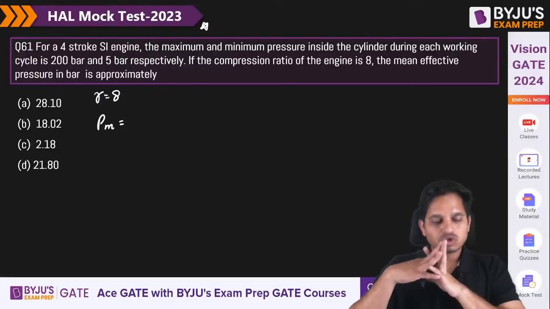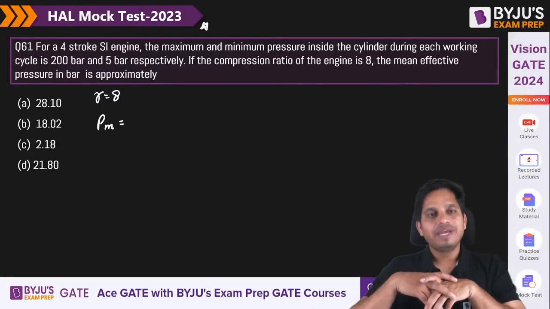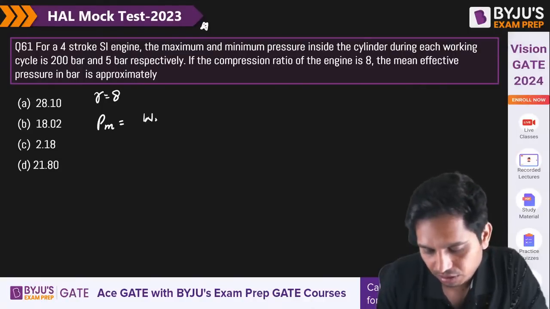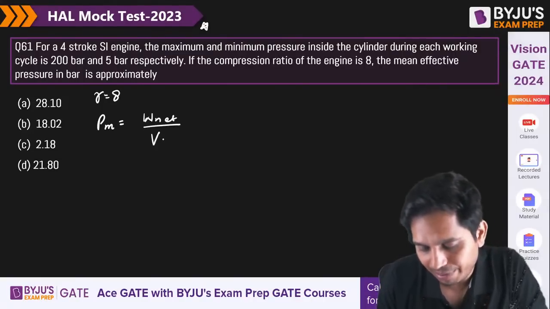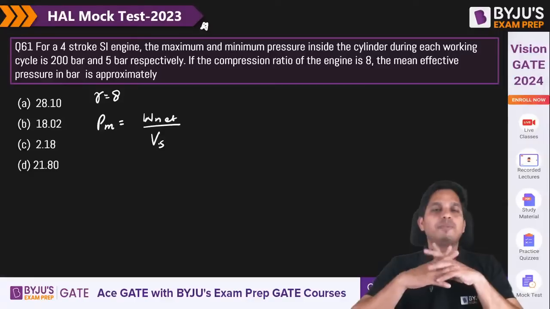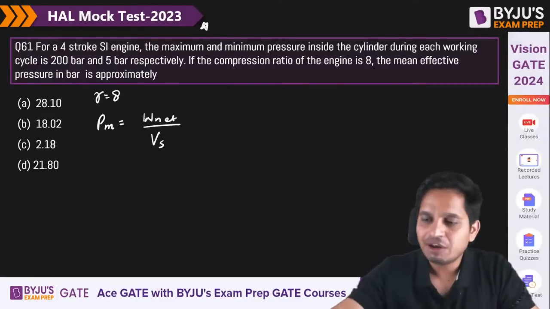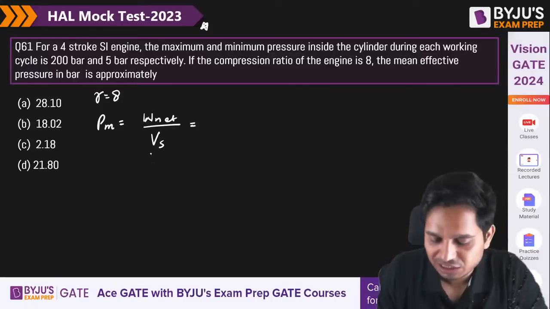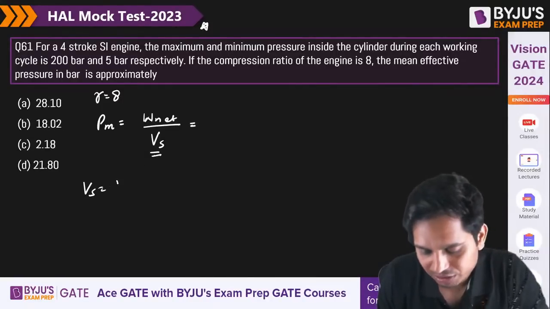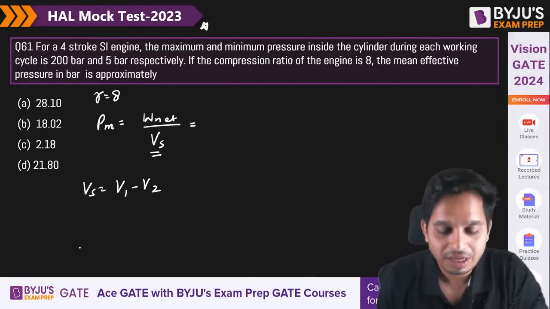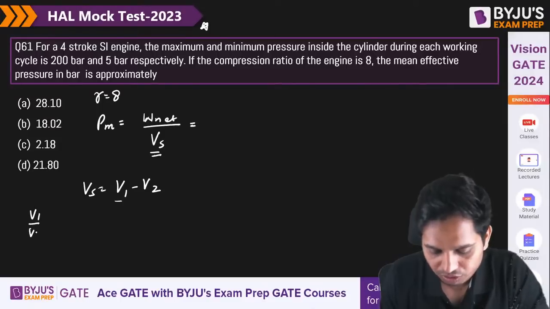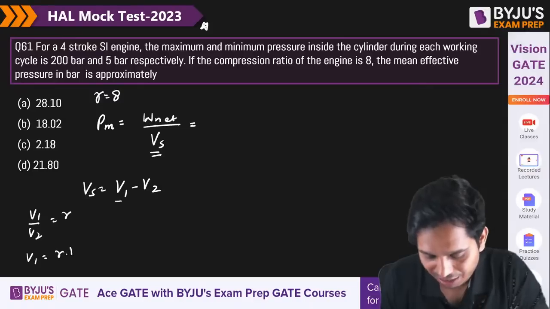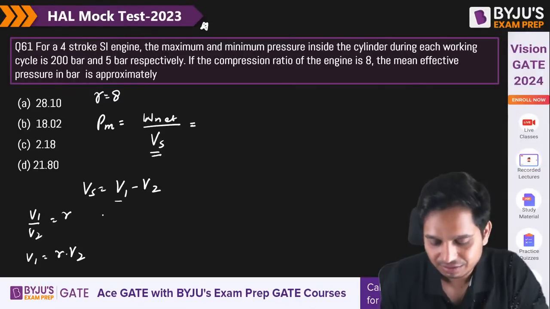So, mean effective pressure, Pm, is given as net work by swept volume. What is the formula for mean effective pressure? Swept volume Vs is V1 minus V2, and V1 by V2 is equal to R, so V1 is equal to R V2.